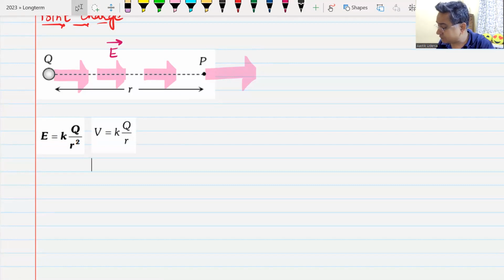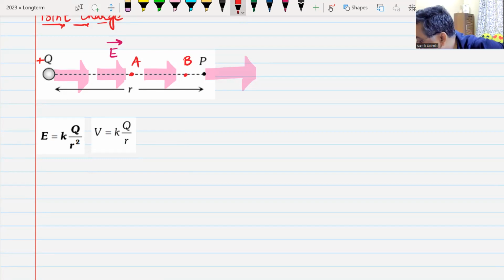Okay. Now, electric field is going away from a positive charge. If I take 2 points, let us say point A and point B here. Remember, this is a positive charge.